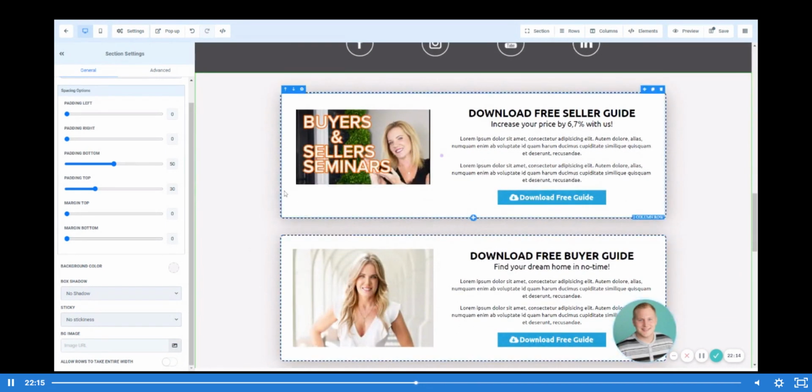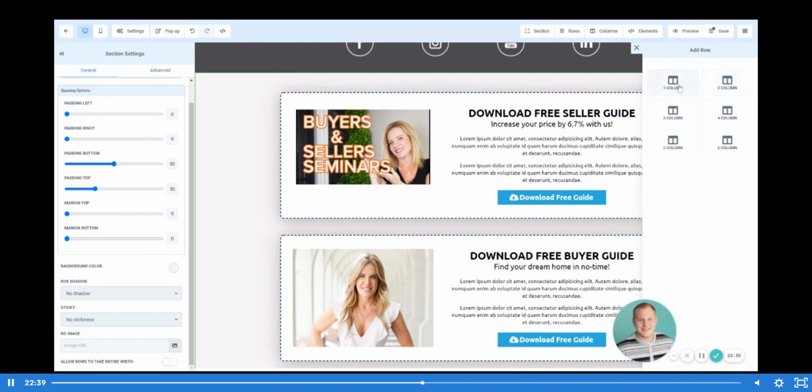Now, let's say that you really like the way that this looks, and you wanted to use this in a different template where you've got the white background, you've got the video, you've got the text on the right side. How do you create this, right? So what we're going to do at the bottom here, again, to add any row, section, anything like that, we're going to go ahead and click the plus on the blue outline. And we're going to see that we have a couple of different options.